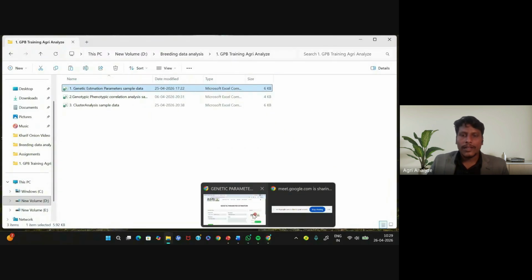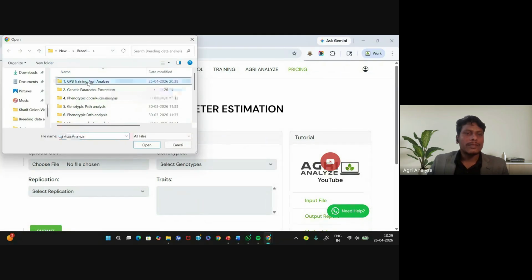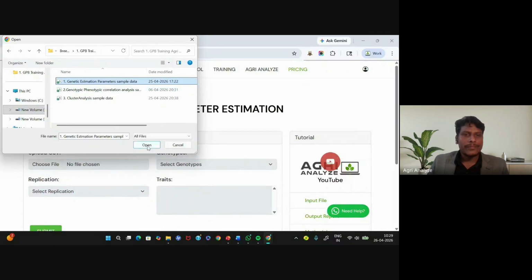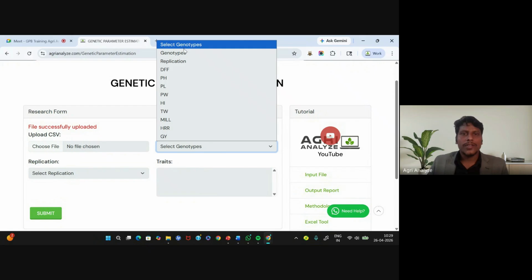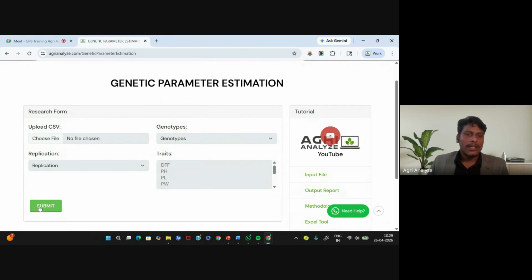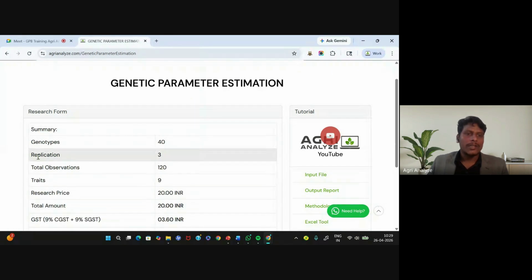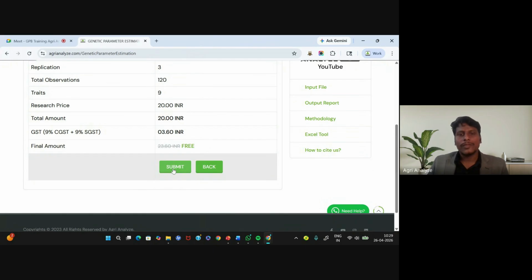Come again to the Agri Analyze application. Here choose the file and upload the CSV format. The file is successfully uploaded. Then select the genotypes, select the replication and submit it. Here is the summary: number of genotypes 40, replications 3, and total observations 120, and 9 traits. So submit here.